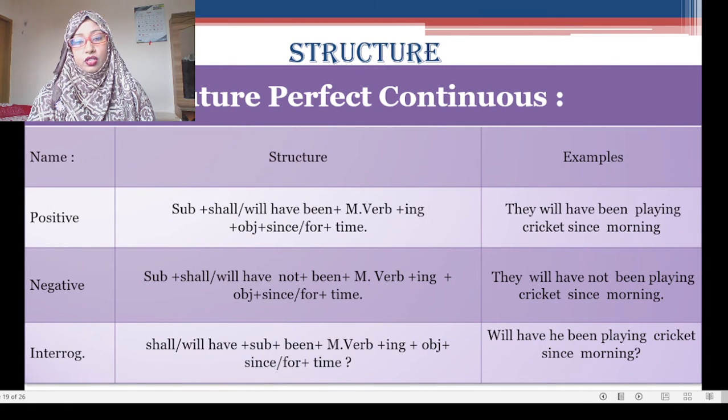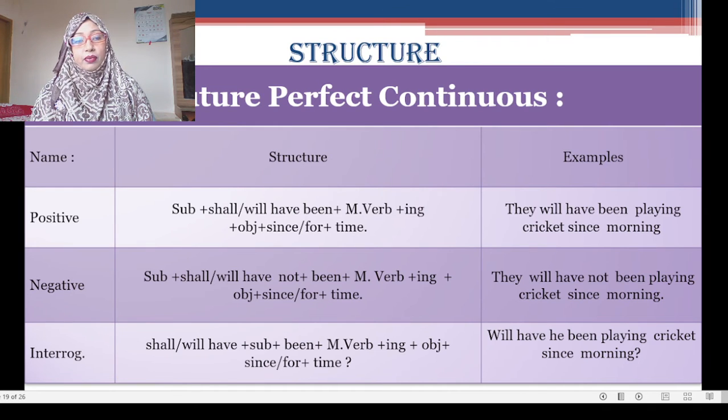Future perfect continuous tense. Affirmative sentence: subject plus shall or will have been plus main verb plus ing plus object plus since or for plus time. So this is the example of a future perfect continuous. They will have been playing cricket since morning.